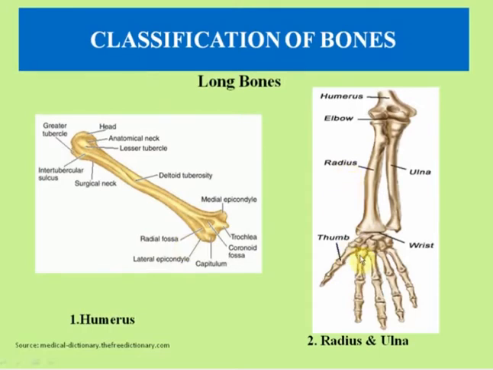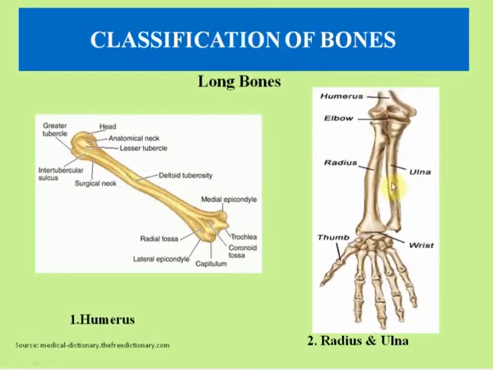Next comes radius and ulna. This is radius and the parallel is ulna. See, radius is one of the 2 large bones of the forearm, the other being the ulna. It extends from the lateral side of the elbow to the thumb side of the wrist and runs parallel to the ulna, which exceeds it in length and size.